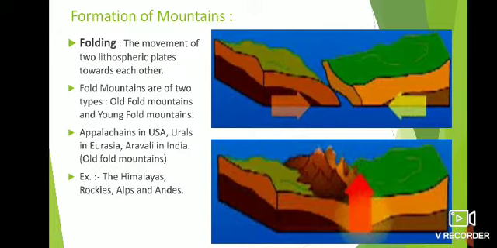There you can see in the picture the plates are coming towards each other.